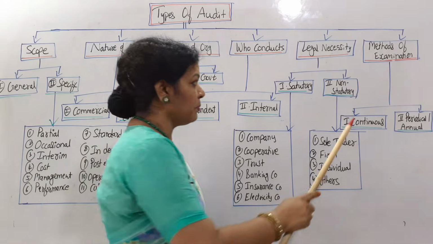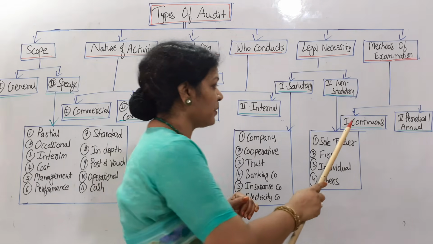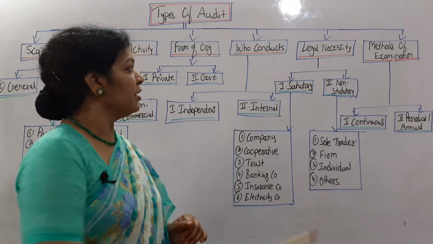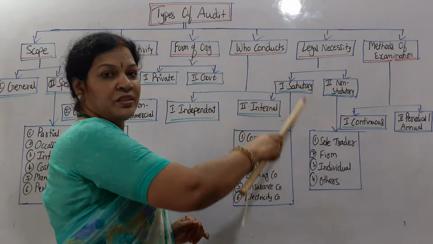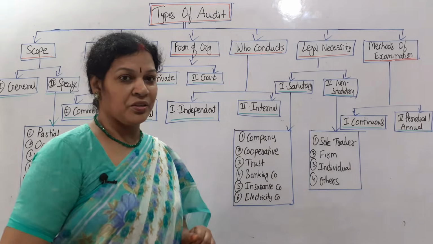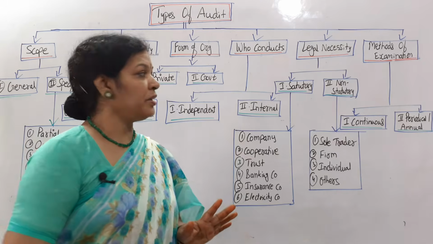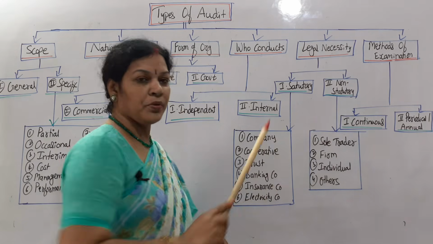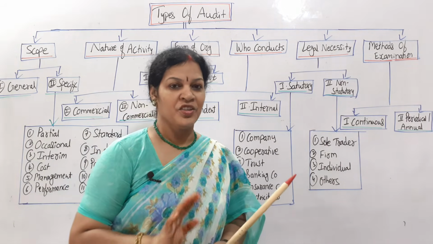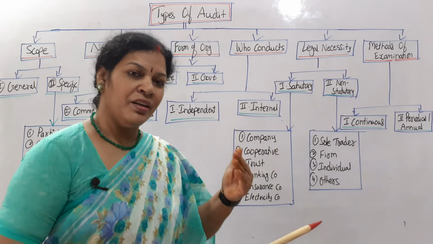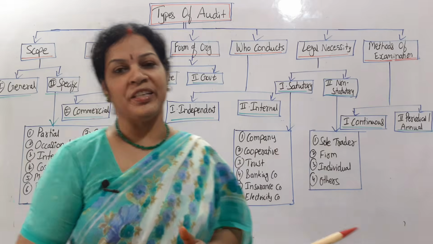As per the methods of examination, continuous audit or periodic or annual audit. Here legal necessity, as I told you, statutory, non-statutory. Under statutory, once again we have 6 types of auditing. Non-statutory, 4 types of auditing are there. Shall we go in depth? Got an understanding? So how it is divided? Now we'll discuss each and every point in depth.